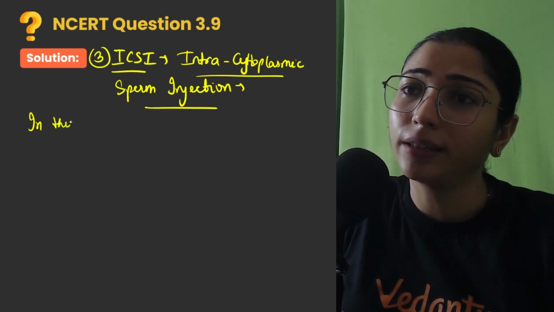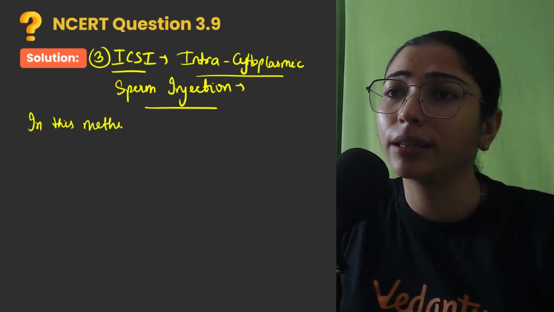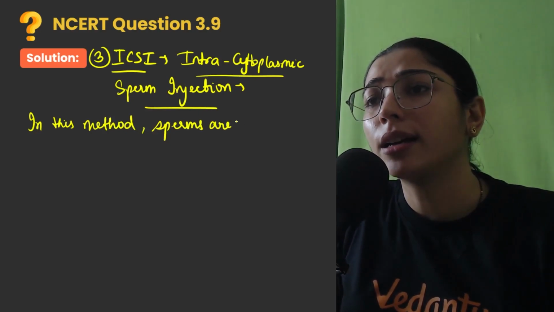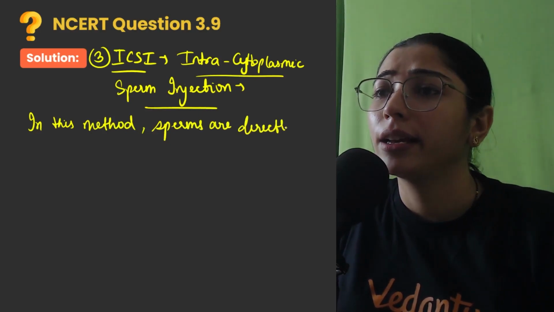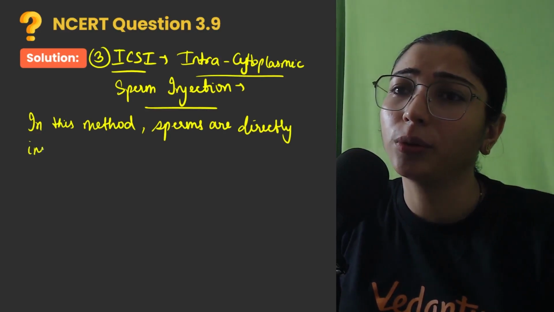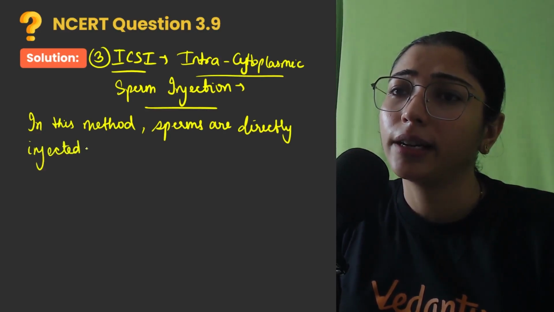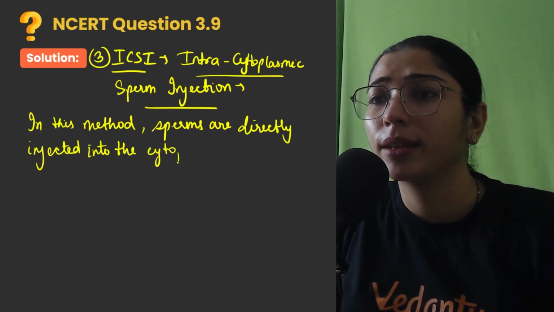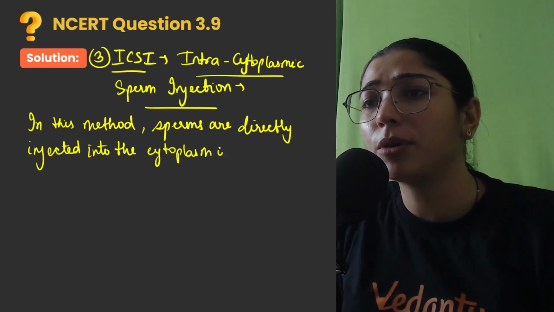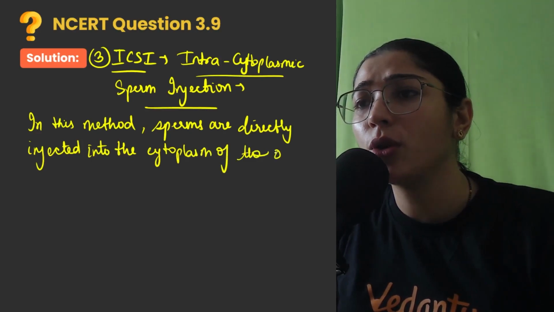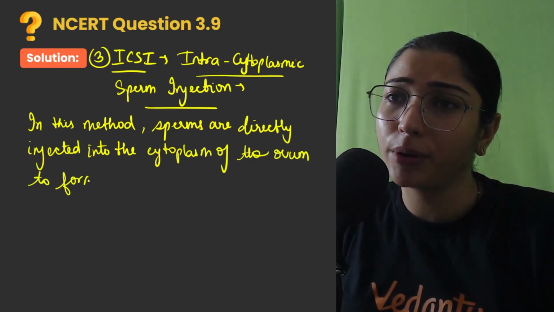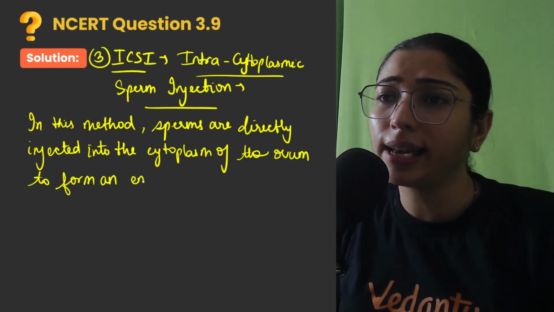In this method, sperms are directly injected into the cytoplasm of the ovum to form an embryo, right? To form an embryo. So this is ICSI.